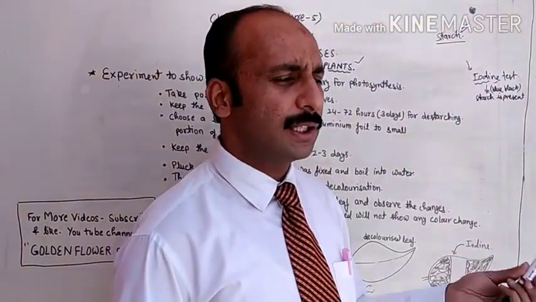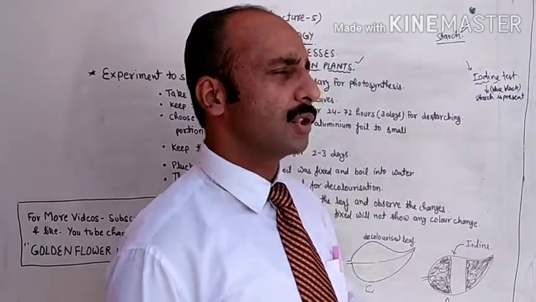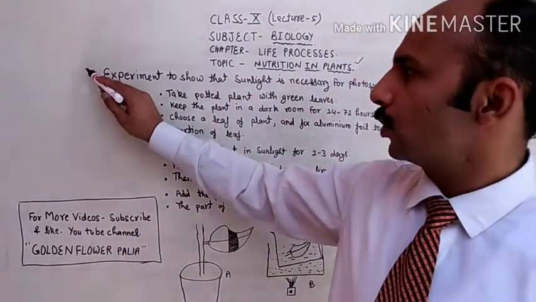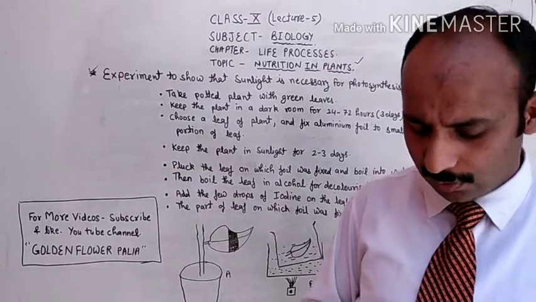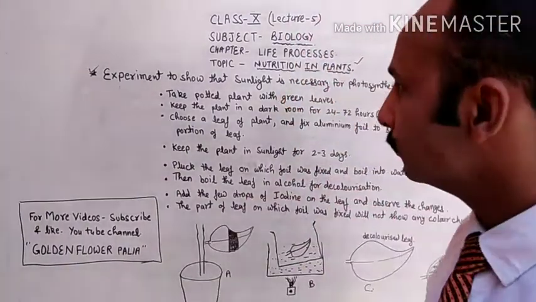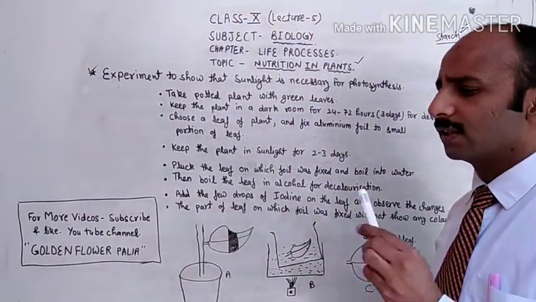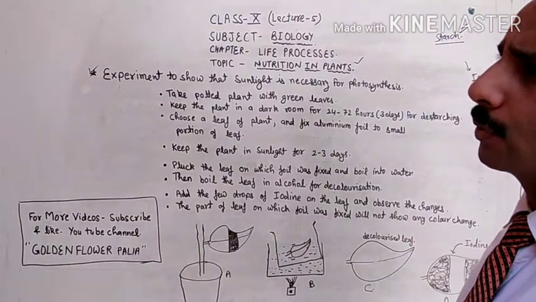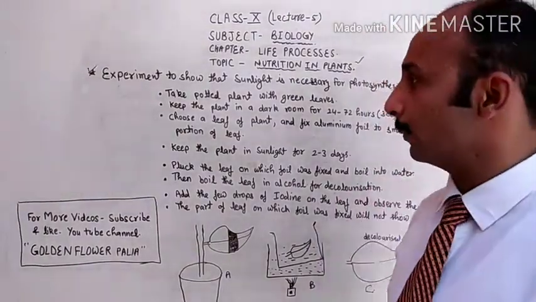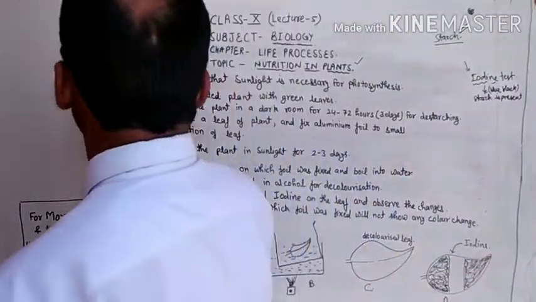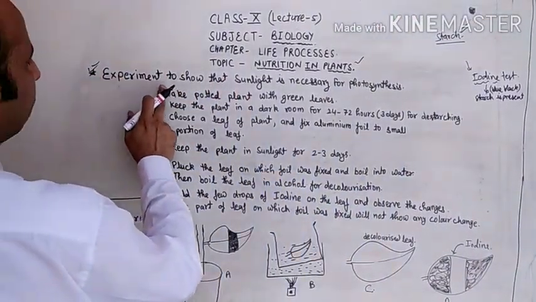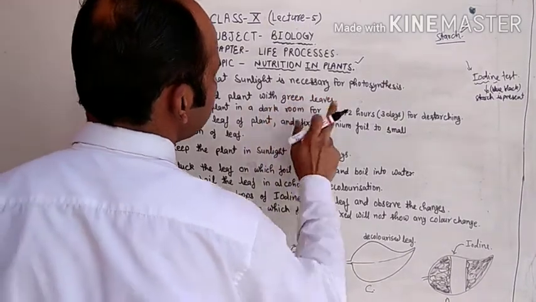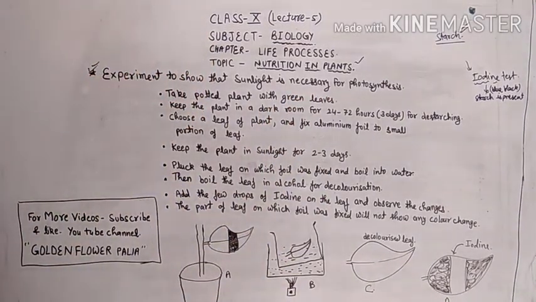So why am I telling you this? Because today's topic is based on starch. In the last video we discussed the detailed form of photosynthesis with the reaction, and I told you that photosynthesis is a biochemical reaction. Today we will discuss the experiment to show that sunlight is necessary for photosynthesis.